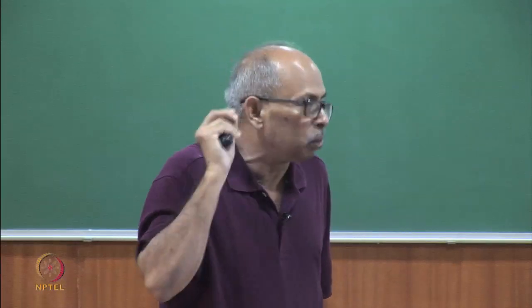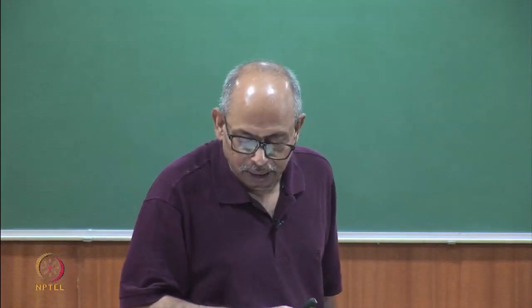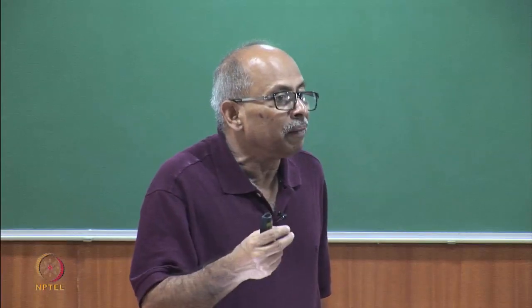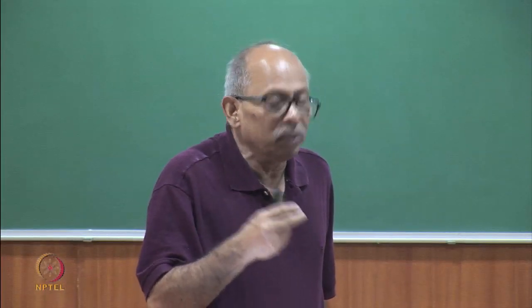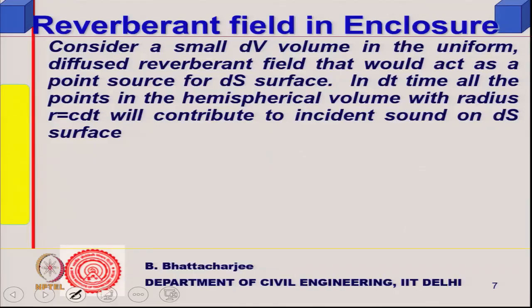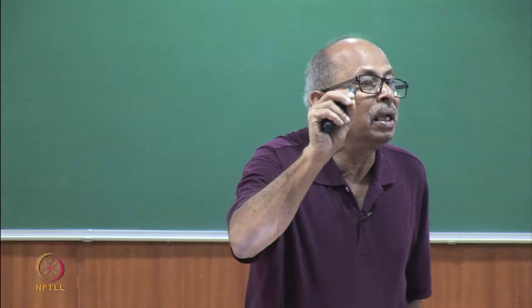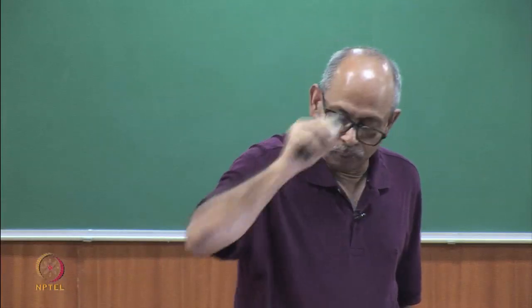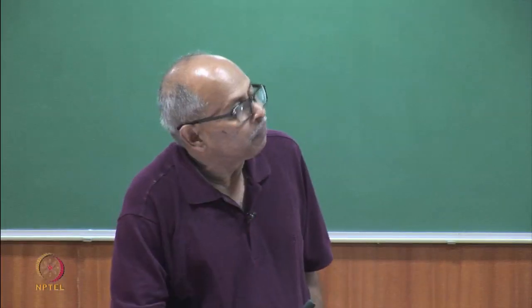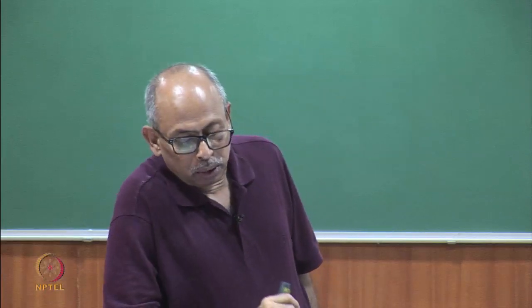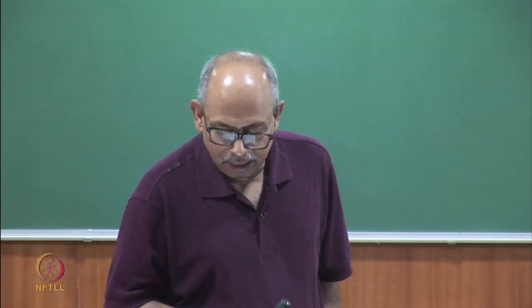That point corresponds to volume dV and the energy density is constant. So epsilon dV, or E dV, whatever notation I am using, is the energy in that small volume, and that would act as a point source for the ds surface.